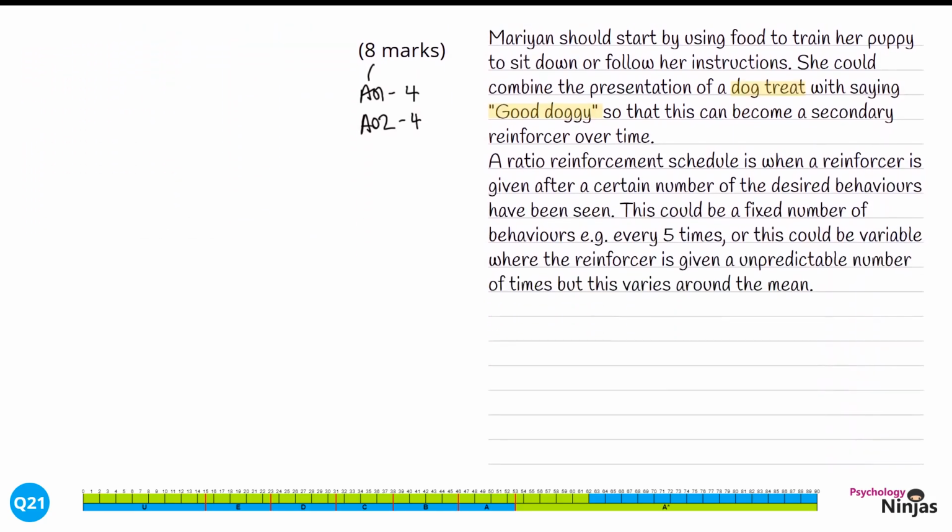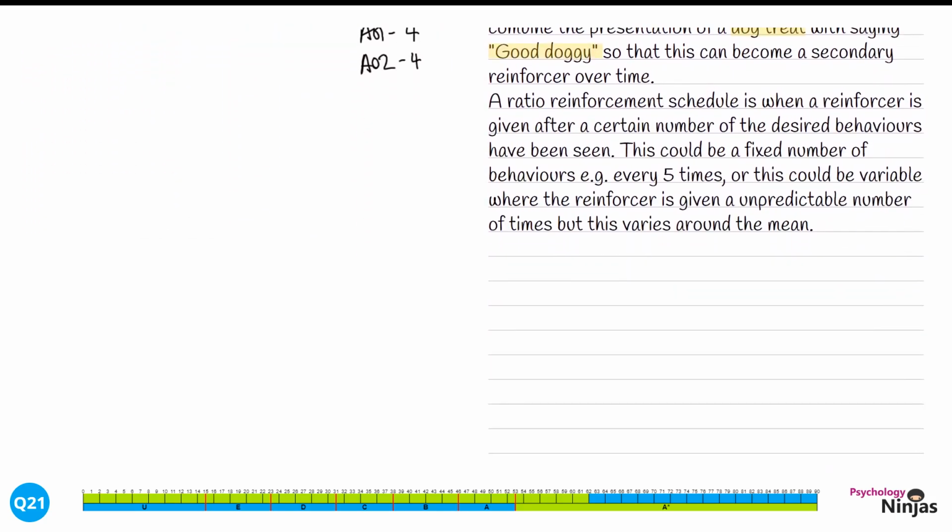A ratio reinforcement schedule is when a reinforcer is given after a certain number of the desired behaviours have been seen. This could be a fixed number of behaviours, for example every 5 times, or this could be variable, where the reinforcer is given an unpredictable number of times, but this varies around the mean. It's important here that we give an explanation rather than just bung a whole load of key terms in here. So we clearly understand what ratio reinforcement is because we know that this is a certain number of behaviours. We've given a clear example of both fixed, and we've talked about a variable reinforcement schedule as well.